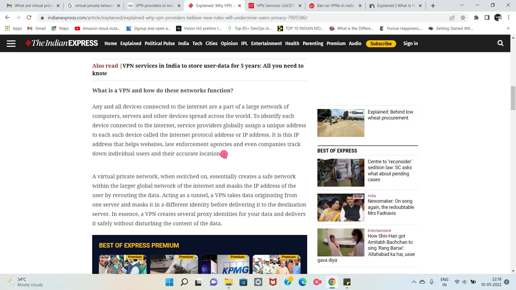Let's say there are apartments, and they have block A, block B, block C. They divided the apartments into different blocks. You can say one block has many flats. That is, you can say it's a partition inside the network. And now you understand what a VPN is.